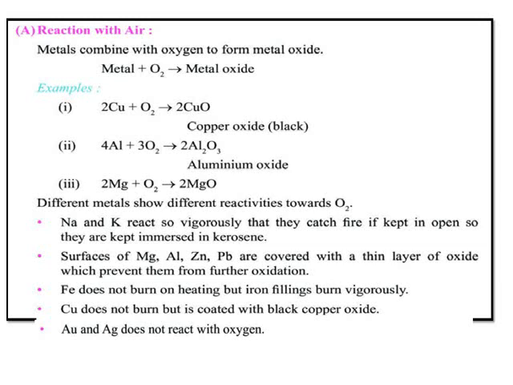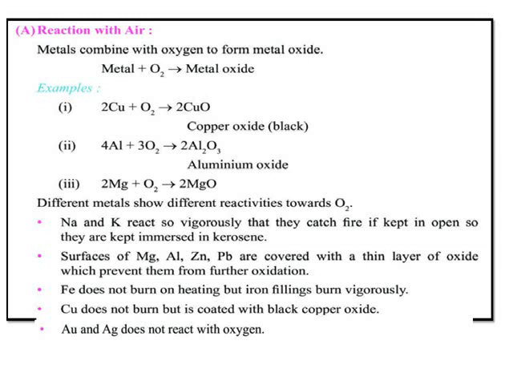Sodium and potassium react so vigorously with oxygen in the outside atmosphere that they catch fire if kept open, so they are kept immersed in kerosene.